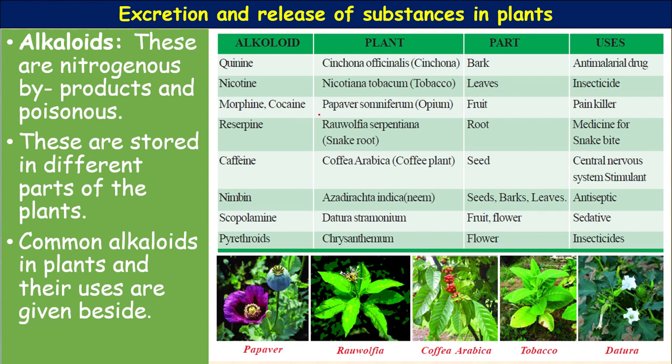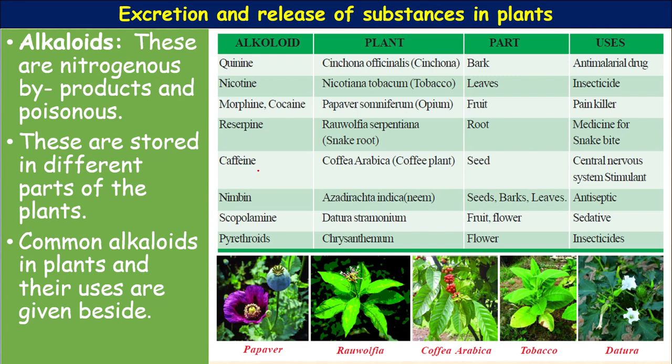Next, morphine and cocaine. These are produced from Papaver somniferum, the opium plant. It is produced from the fruit of the opium plant and is used as a painkiller. Next, reserpine, produced from Rauwolfia serpentina. It is extracted especially from the roots, which is why it is also called snake root. It is used as a medicine for snake bite.